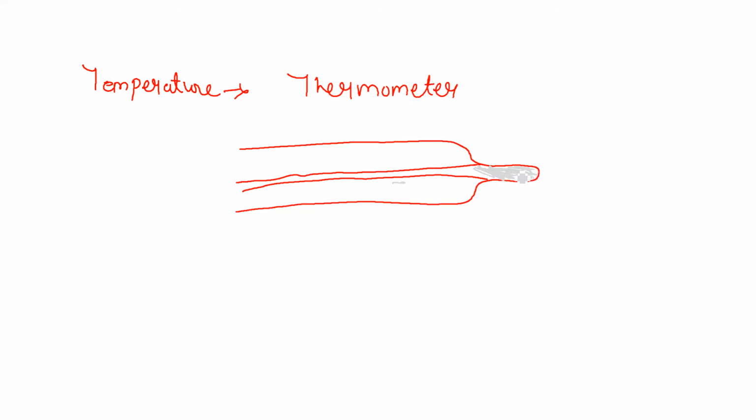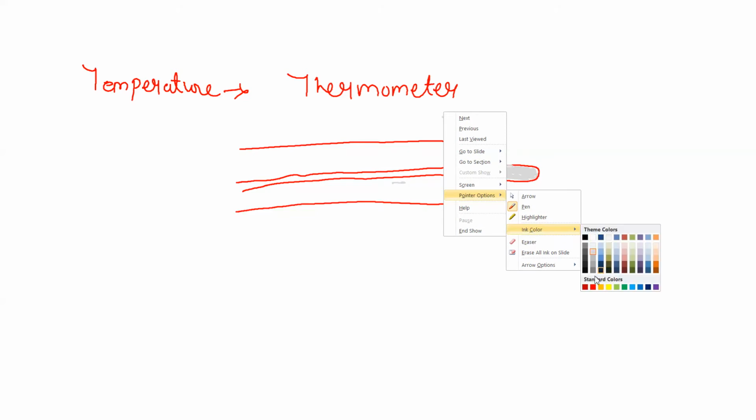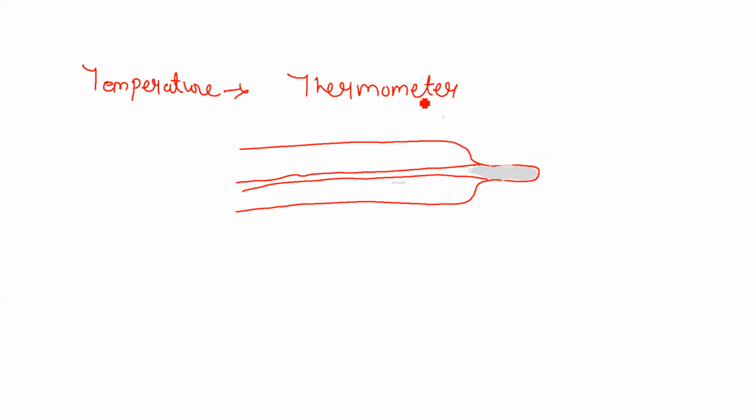This part of the thermometer is known as the bulb.